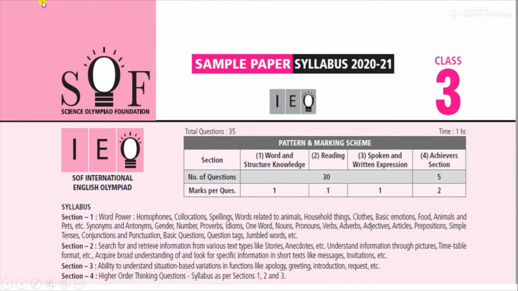Today, let us see the sample paper of IEO, that is International English Olympiad, for the year 2020-2021 for class 3. Let's begin then.